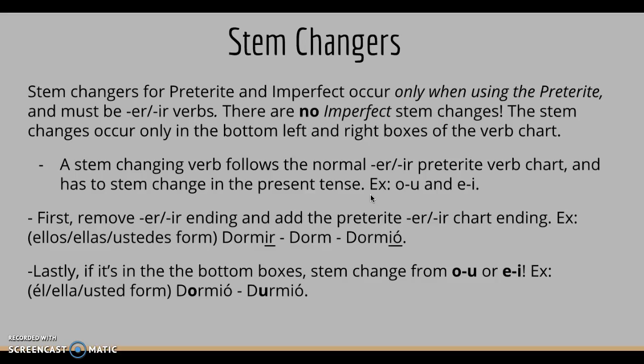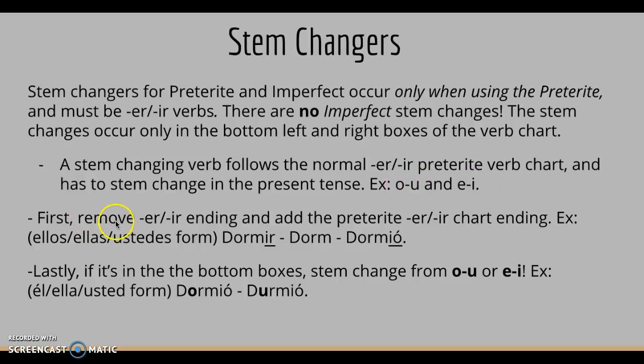Stem changers. Stem changes for the preterite and imperfect occur only when using the preterite and must be ER or IR verbs. There are no imperfect stem changes. Imperfect does not have stem changes. The stem changes occur only in the bottom left and right boxes of the verb chart, so only the él, ella, and usted form and the ellos, ellas, and ustedes forms. The stem changing verb follows the normal ER, IR preterite verb chart and has no stem change in the present tense. An example is O to U and E to I.